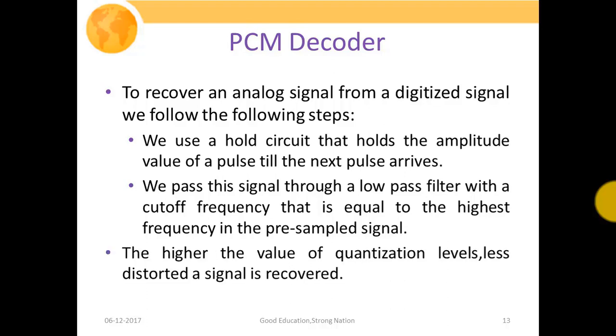The higher the value of the quantization level, the less distorted the recovered signal is. Here one thing should be noted: if we increase the quantization level, then to encode those levels we need a larger number of bits, which will again increase the bandwidth requirement of our PCM signal. So while increasing the number of quantization levels, distortion will get minimized, but side by side the bandwidth requirement will increase. We basically have to make a trade-off between these two points.